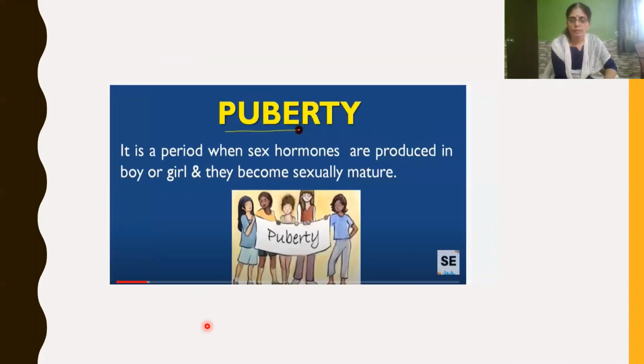Now then, we have discussed puberty. It is a stage or period when sex hormones are produced in a boy or girl so that they become sexually mature. That is, in a boy, the reproductive organ is mature enough to produce male gametes, which we call sperms. And in girls, the female reproductive organ is able to produce female gametes, which we call ova or eggs.